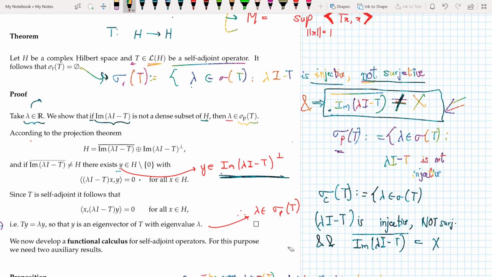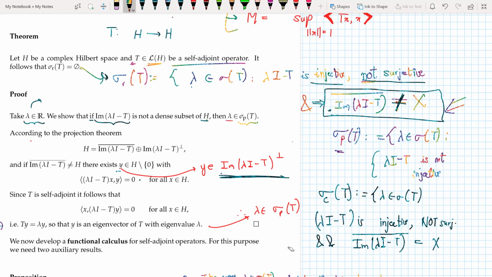And what was the point spectrum? The point spectrum was the set of all values of lambda such that lambda I minus T is not injective. Therefore, those values of lambda were eigenvalues and so on.